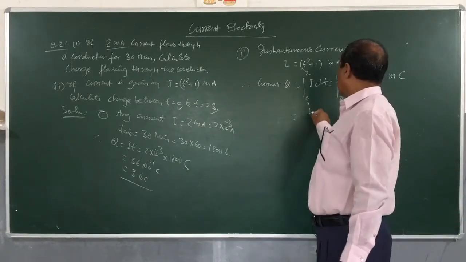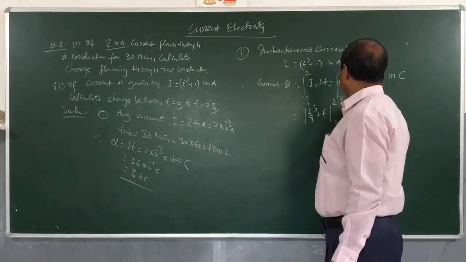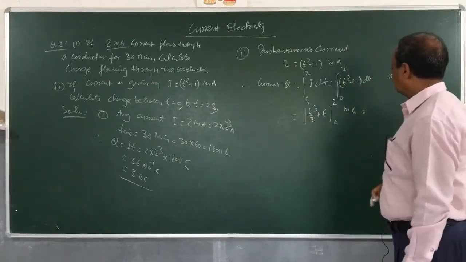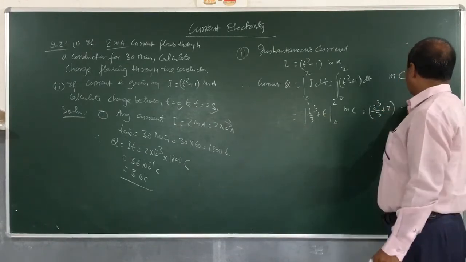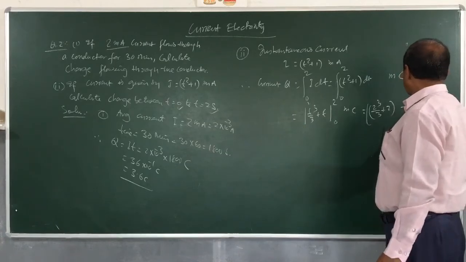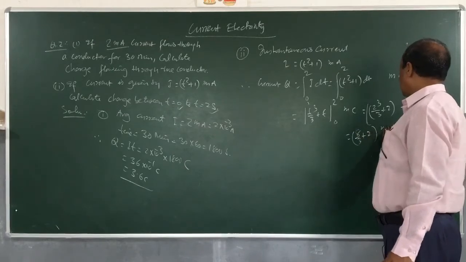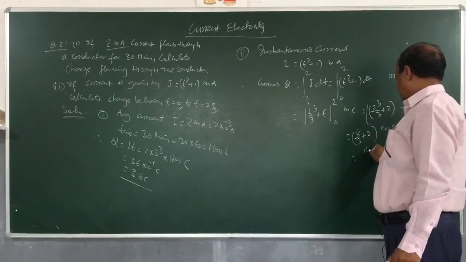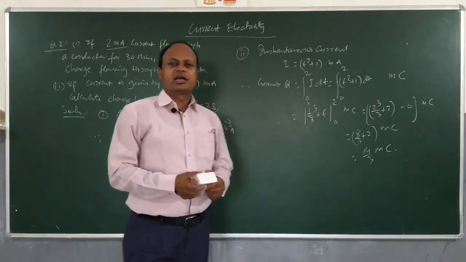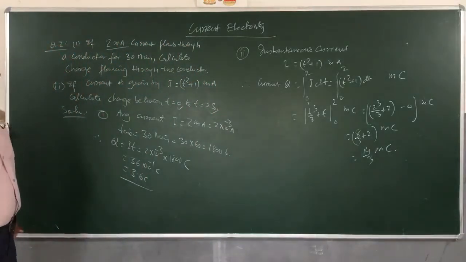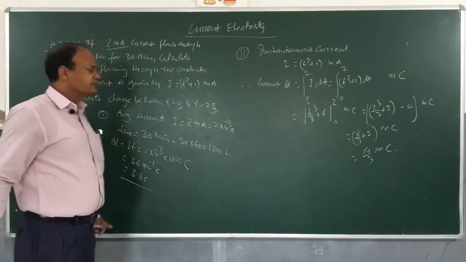If I integrate, it will be t cube by 3 plus t, from 0 to 2, millicoulomb. Put t is equal to 2. So 2 cube by 3 plus 2, and you put 0, then you get 0 only. So it will be 8 by 3 plus 2 millicoulomb. So 8 plus 6 is 14 by 3 millicoulomb charge. So this is the amount of charge which is going to flow through the conductor between t is equal to 0 to t is equal to 2 seconds. Okay. So it's very easy, you can handle this.